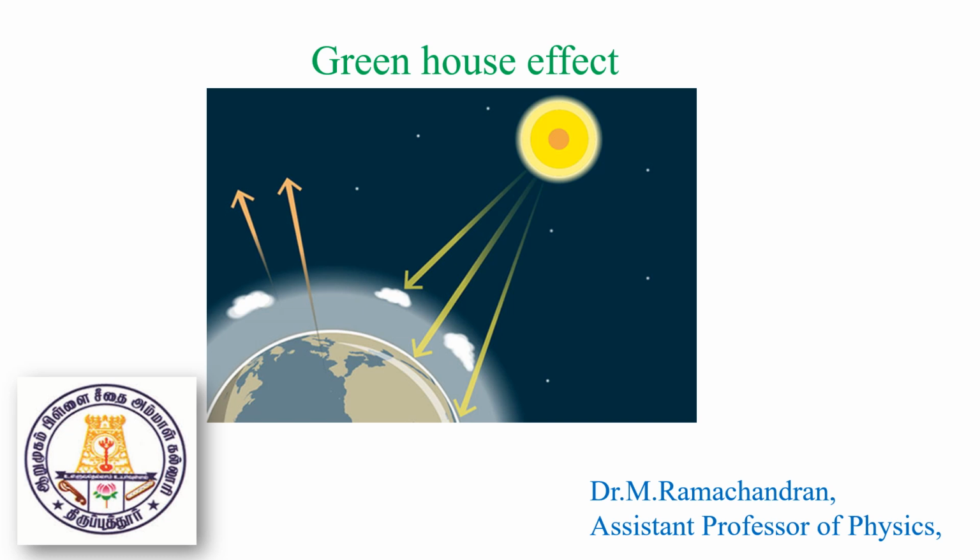So in this module, we discussed the greenhouse effect. Earth acts as a greenhouse. Naturally, Earth acts as a greenhouse due to the presence of greenhouse gases, some of which we will discuss in the next slides. Some of the gases present in the Earth's atmosphere absorb the total heat radiation, and then re-emit it to the Earth.